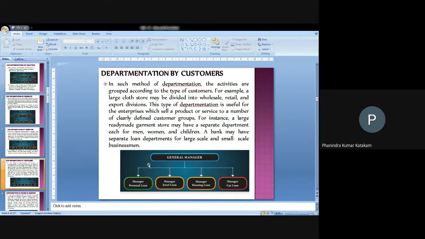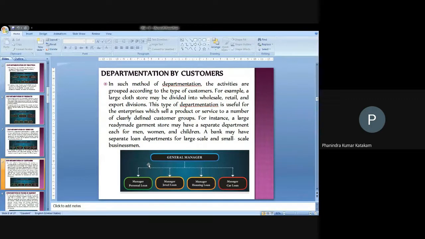And that's why we can classify the customers, based on the requirements of the customer, because the types of services being provided are very extensive. So we are dividing. When you go to a cloth store, the first floor will be given for men's apparel, the second floor for women's, the third floor for kids, and the fourth floor will be general and marriage apparel or whatever things are there. That is classified based on the type of customers.